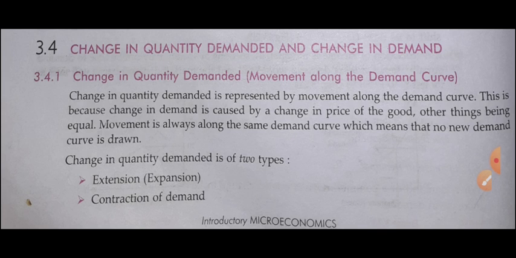The first one is price of the commodity, second is price of the related good, third is income of the consumer, fourth one is taste and preference of the consumer, and the sixth one is expectation about the price, which is increase or decrease in the future. In the market demand function, we have studied the price of the X commodity, price of the related good, income of the consumer, taste and preference of the consumer, expectation about the price, population, distribution of income, as well as season and climate. What will be the impact whenever the season and climate are changed?